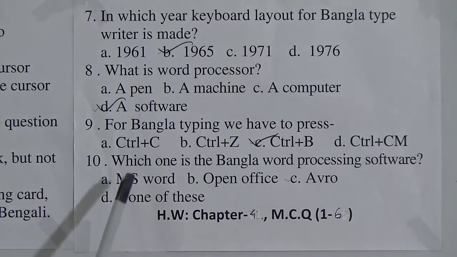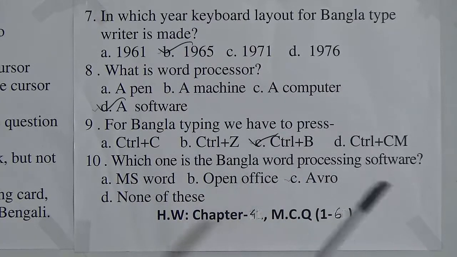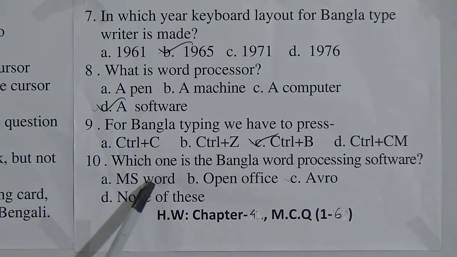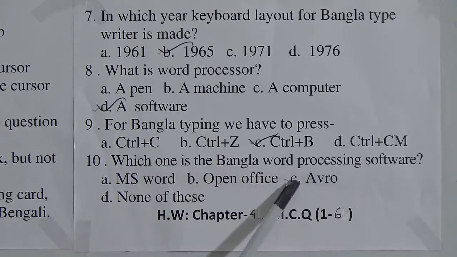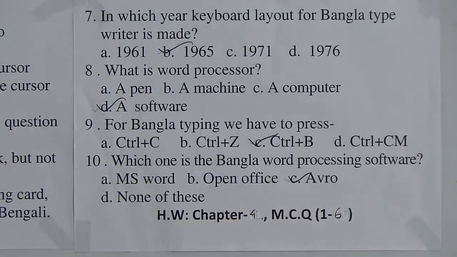Last MCQ, look here. Which one is the Bangla word processing software? Option A, MS Word. Option B, OpenOffice. Option C, Abro. Option D, none of these. Dear students, we have already learned that Abro is the Bangla word processing software. It is called a Unicode software. So using this software we can write Bangla properly. So option C is the correct answer.